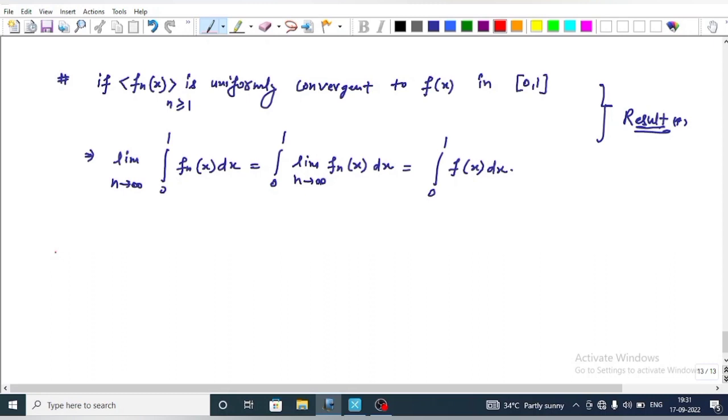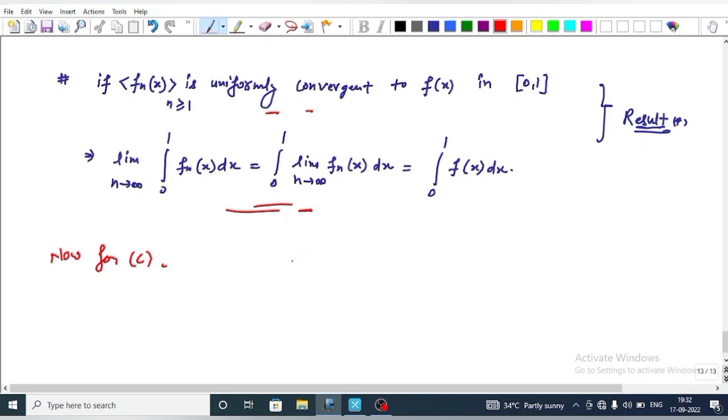Now for option C, we have to remember the result. That is, if the sequence f_n(x) is uniformly convergent to f(x) in the closed interval [0,1], this implies that limit n tends to infinity of integral 0 to 1 f_n(x) dx is equal to integral 0 to 1 of limit n tends to infinity f_n(x) dx. This must be equal to this. If the sequence is uniformly convergent, this integral must be equal to this.